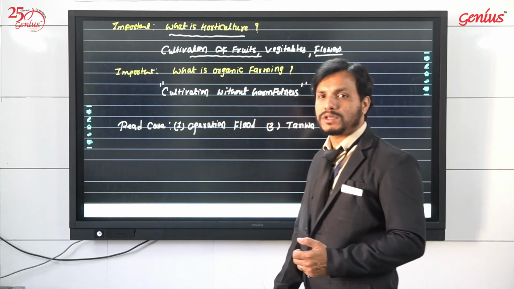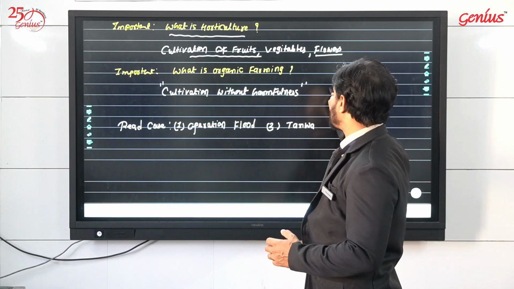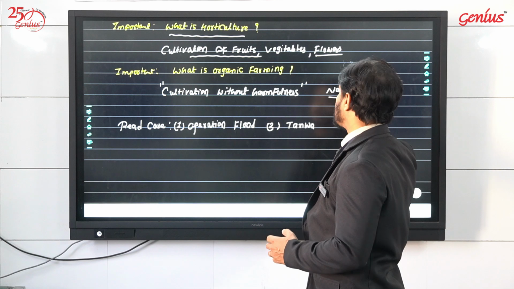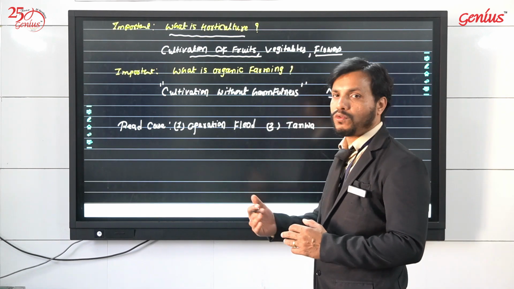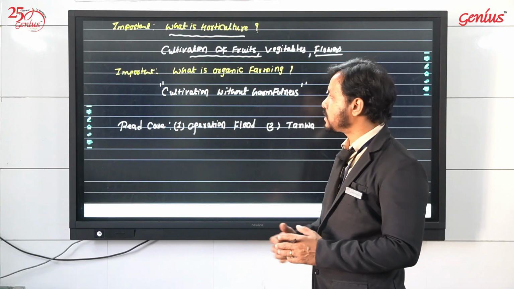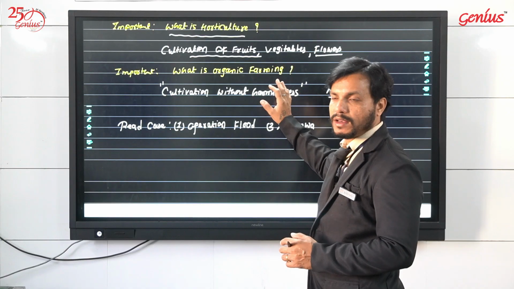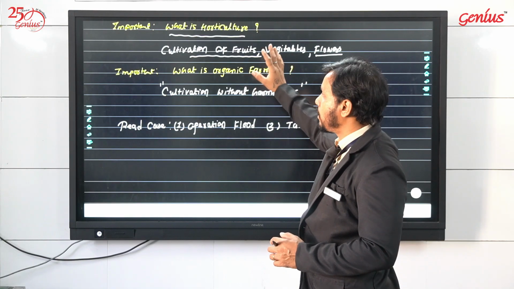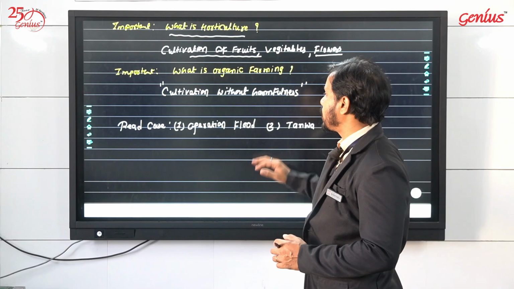But instead of those fertilizers and pesticides, we can start using some natural substances in agricultural activities and go for more chemical-free processes. That is organic farming. It has its own advantages, and we all mainly know these two points, but from the exam point of view, this is to be highlighted. That's why we have taken these points.